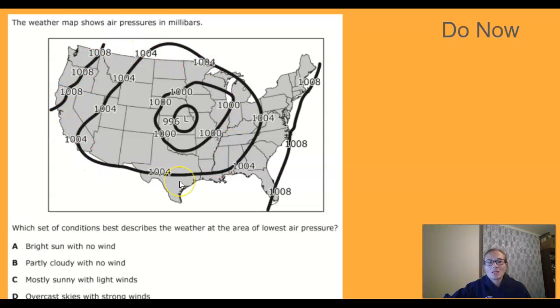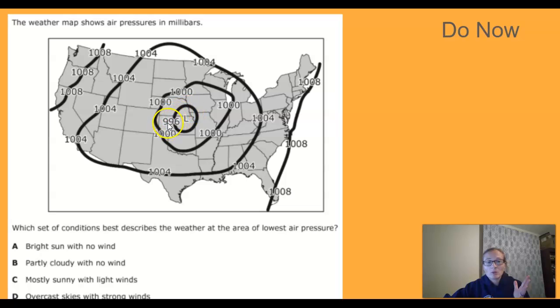This is what it is. It's a weather map, and it says the weather map shows air pressures in millibars. Which set of conditions best describes the weather at the area of lowest air pressure? Okay, you're never going to have to read a map like this. This is an old STAR question. But you can find the area of low pressure by finding the smallest numbers.